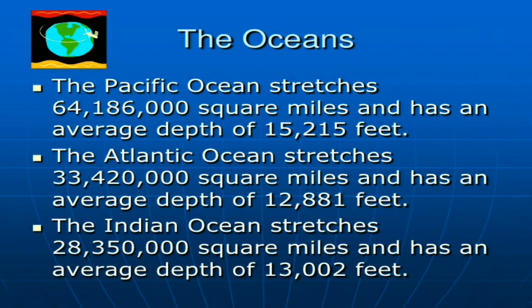So what is an ocean? The Pacific Ocean stretches 641,860,000 square miles and has an average depth of 15,250 feet, and the Atlantic Ocean stretches 33,420,000 square miles and has an average depth of 12,881 feet, and the Indian Ocean stretches 2,835,000 square miles and has an average depth of 30,002 feet.